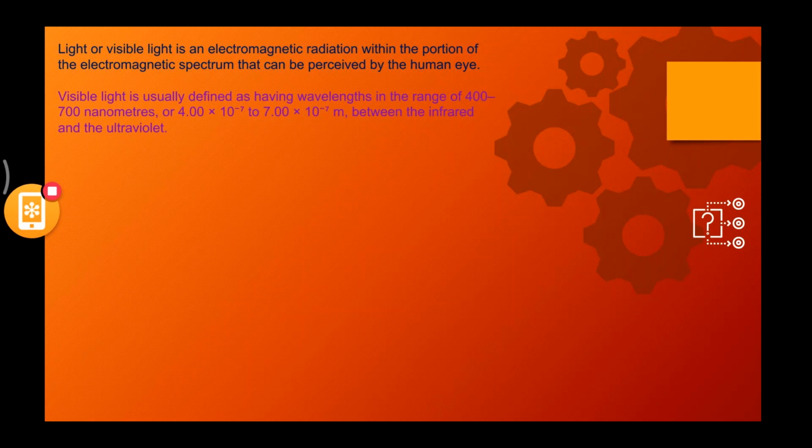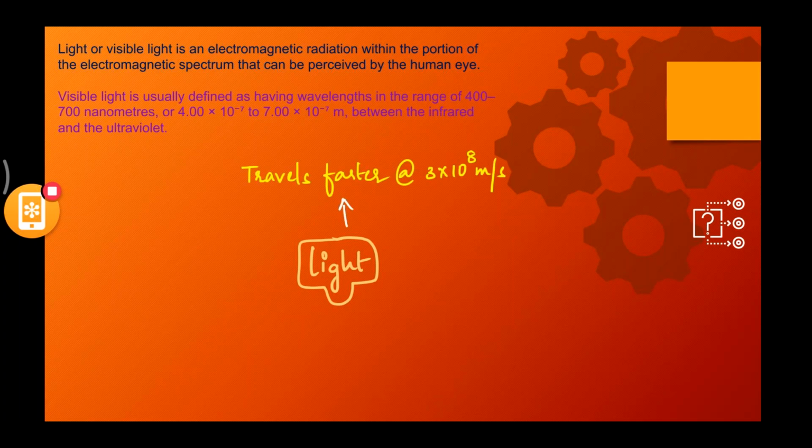So let us understand more about light. What are the general properties of light? We all know that light travels fast. It really travels fast, at 3 x 10^8 meters per second. So this is the speed of light, right?